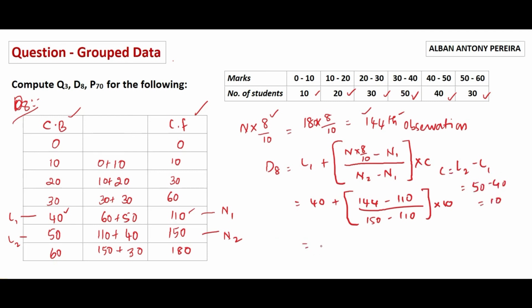Further simplifying, 40 plus 144 minus 110, answer is 34, divided by 40 into 10. We get 40 plus 34 divided by 40 into 10. The answer comes to 8.5. So 48.5 is decile 8.